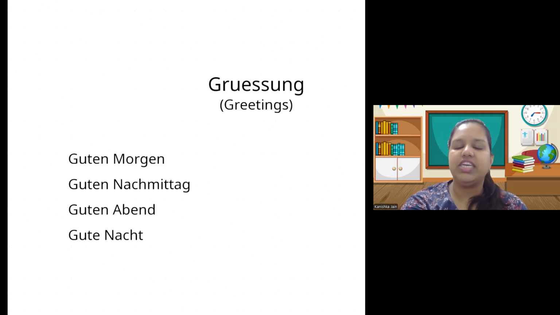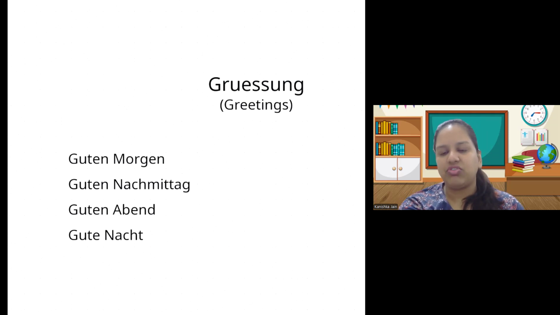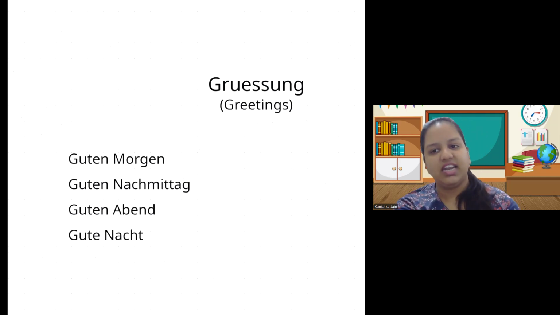So first of all, greeting in German is Gruessung. Here you can see you having an E after. This is actually an umlaut. An umlaut is two dots above vowels in German, which is given by an E in English. When the same word of German is written in English, then instead of an umlaut, wherever it is used, we use an E after that letter.